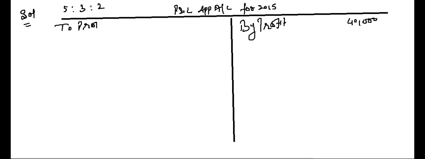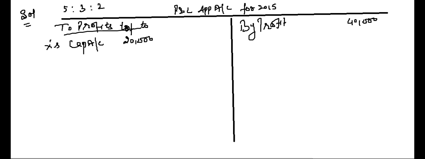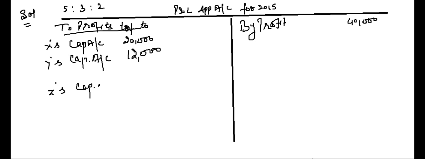So to profits transferred to X capital account, what is his share of profit? 20,000. Y's capital account comes to 12,000. Right? And Z's capital account 8,000.